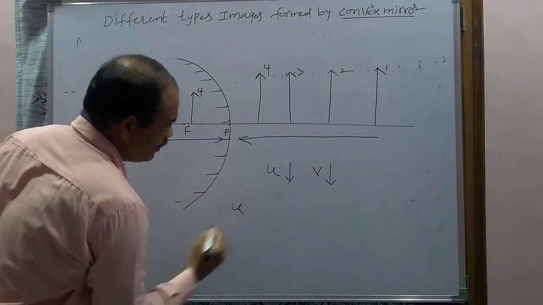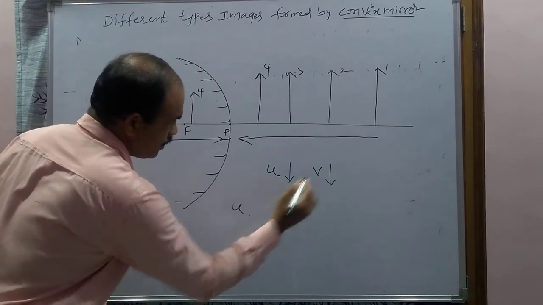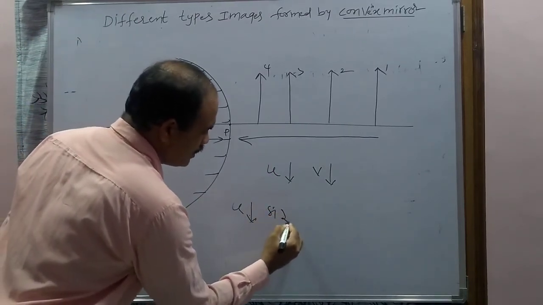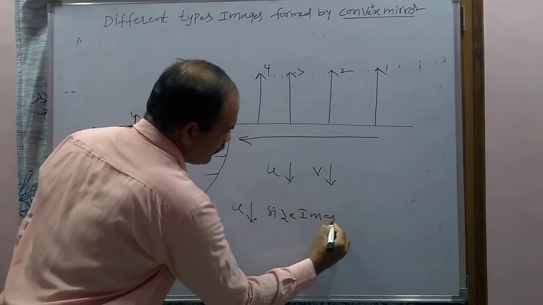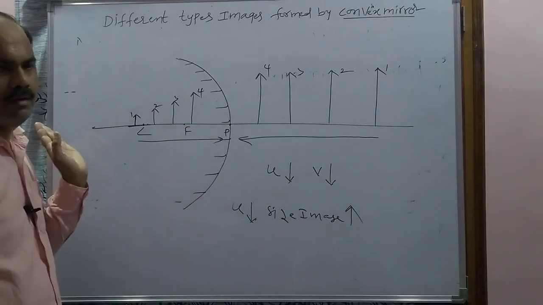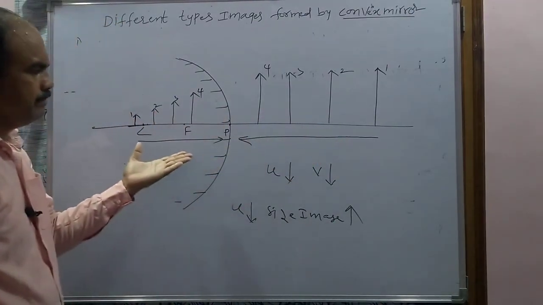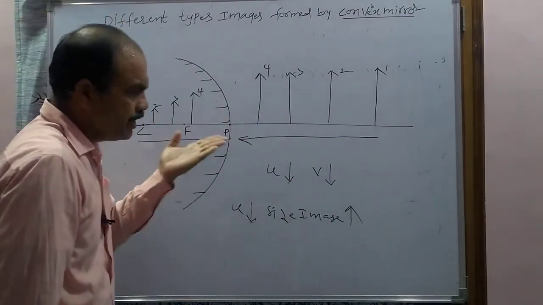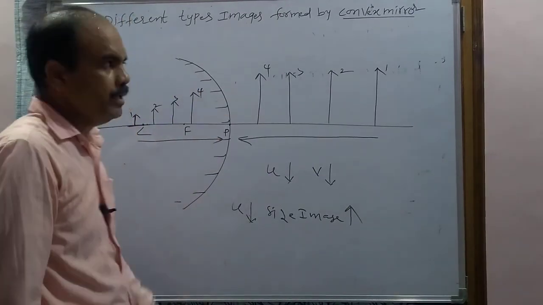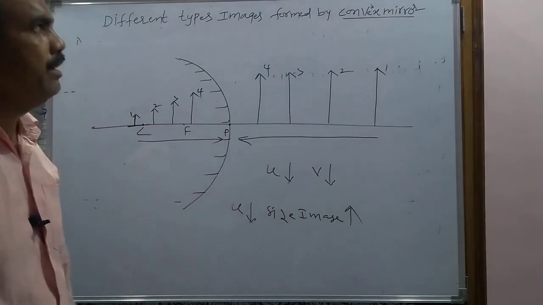So when u decreases, the size of the image increases. This you have to remember. When u is decreasing, v also decreases, but the size of the image increases. So this is the information on the different types of image formed by a convex mirror.